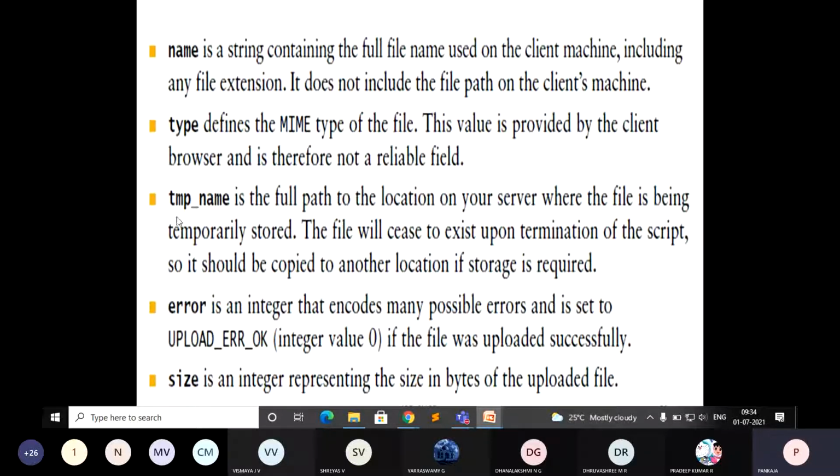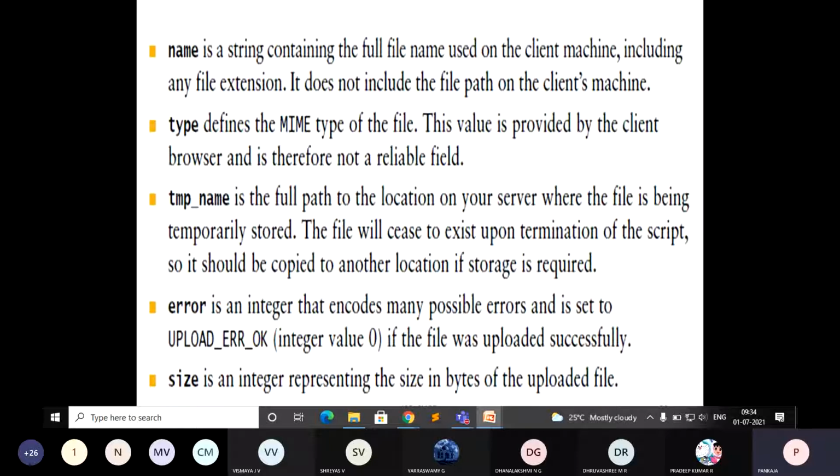Then temp name is the full path of the location on your server where the file is being temporarily stored. It is going to give the location where the file is stored on the server, the location information of where the file will be located once you upload it.